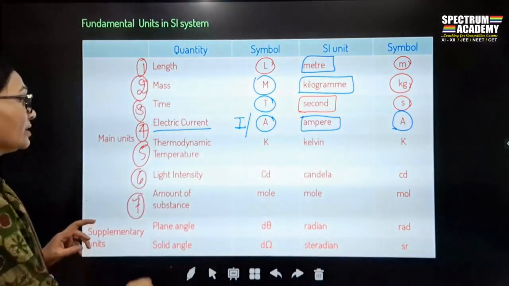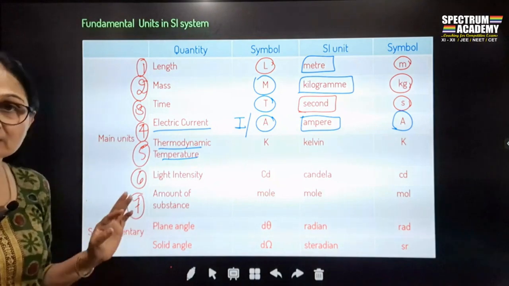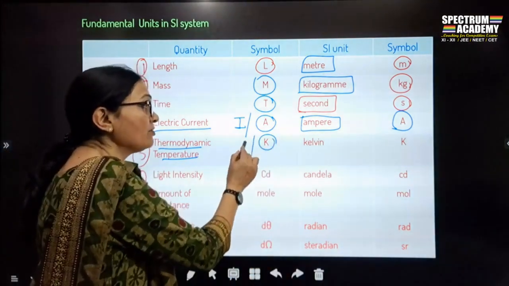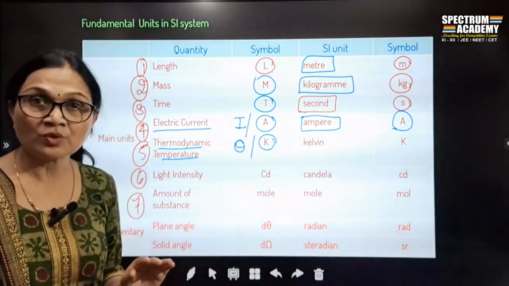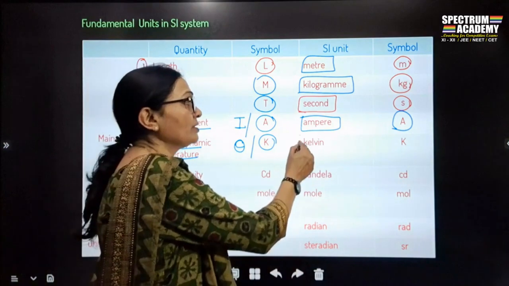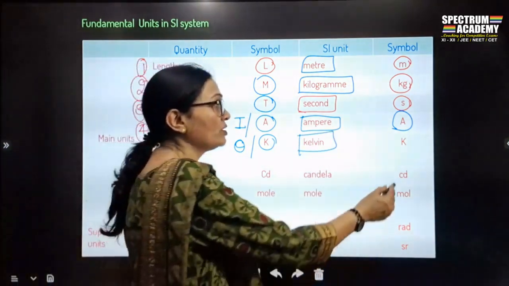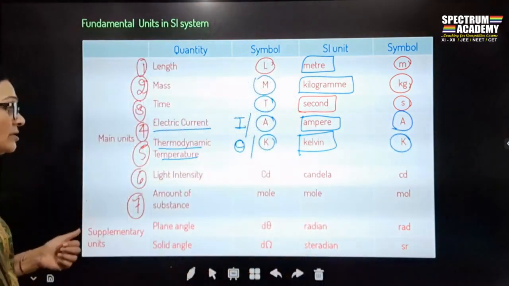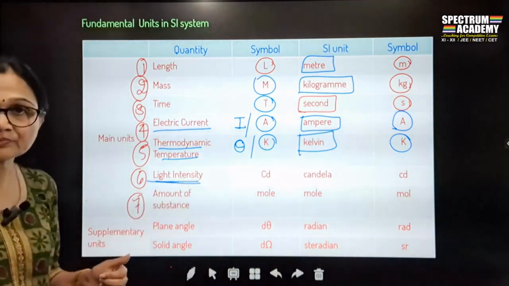Okay. Then the fifth quantity is thermodynamic temperature. In dimensional analysis it is denoted by K, या फिर it is also denoted by theta. And the unit of that is Kelvin. How is Kelvin written? Capital K. Similarly, the sixth quantity is light intensity.